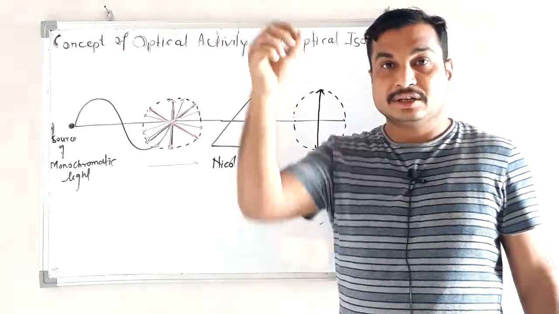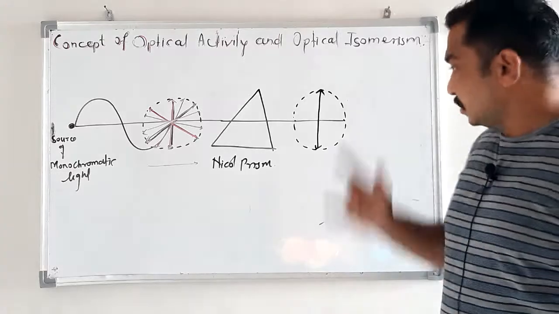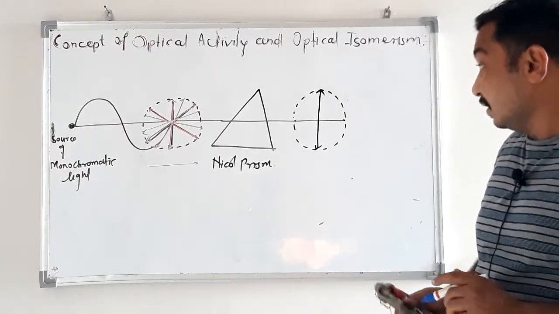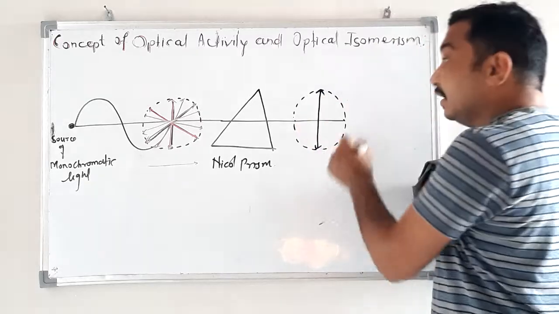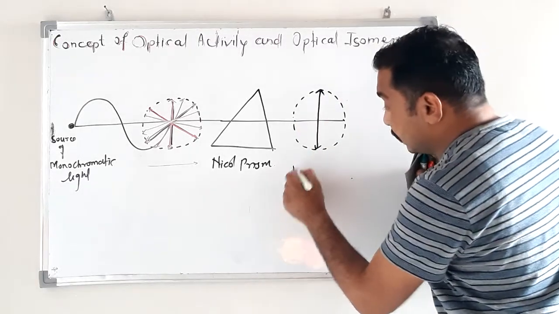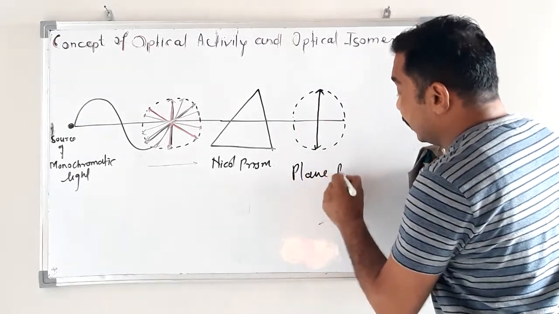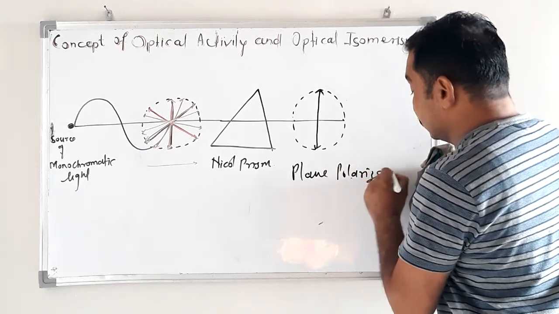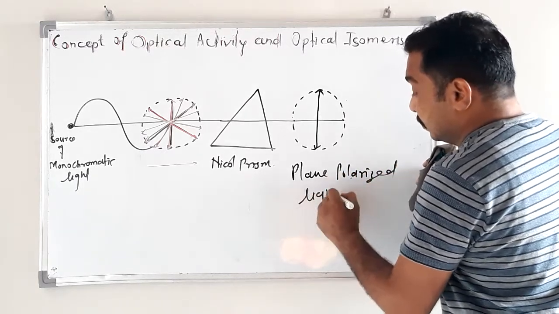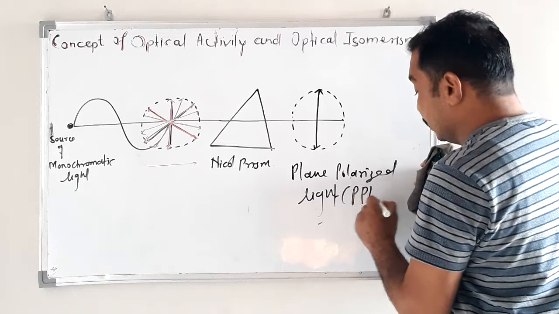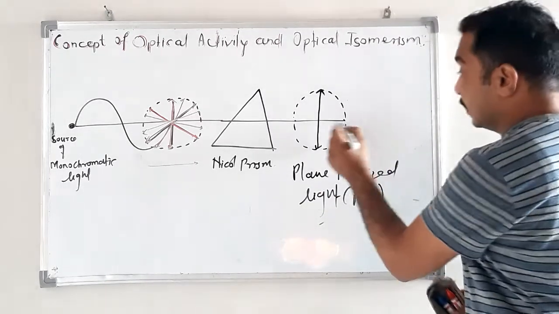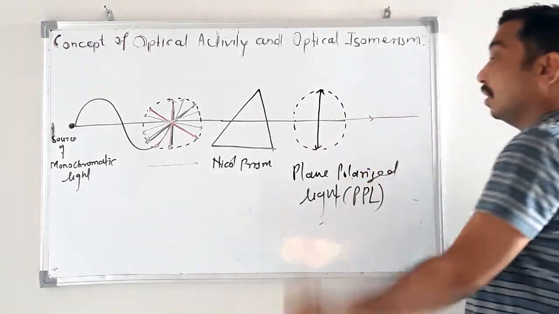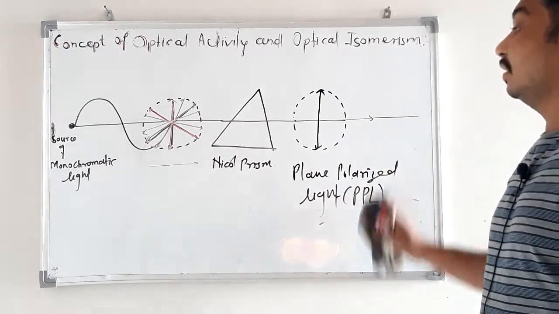Such monochromatic light vibrating in a single direction is called plane polarized light, or PPL. This is the meaning of plane polarized light.